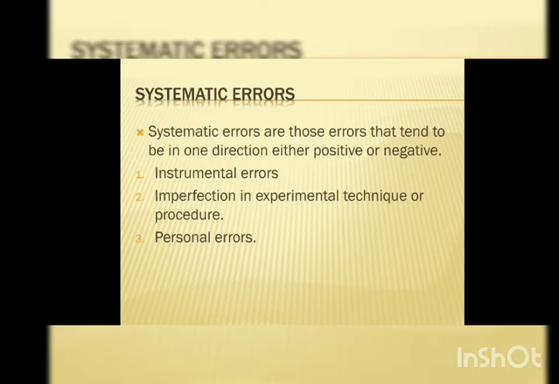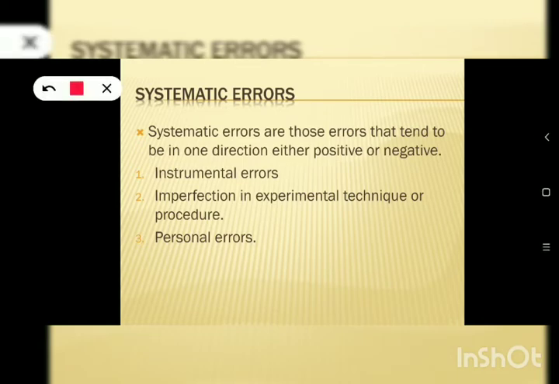But the voltmeter measures only 1.5 volt, because there is some fault in your voltmeter.